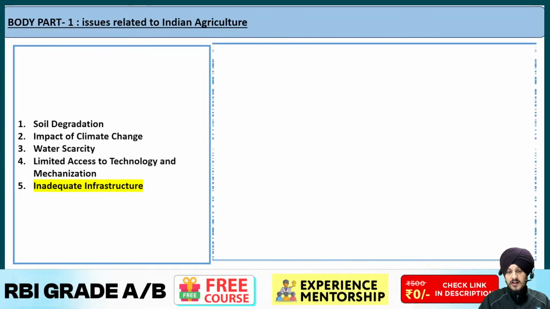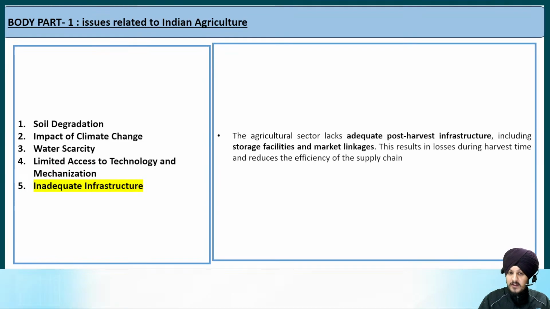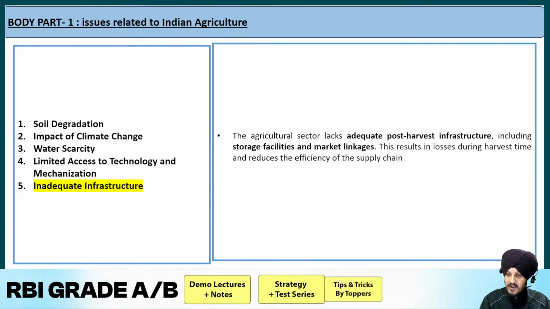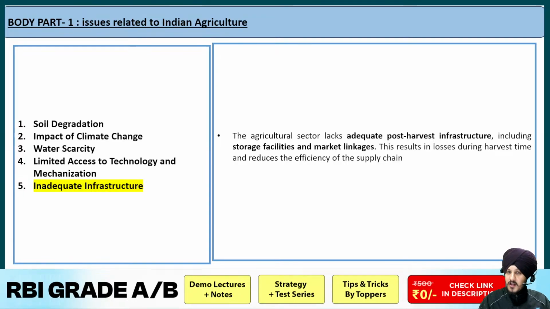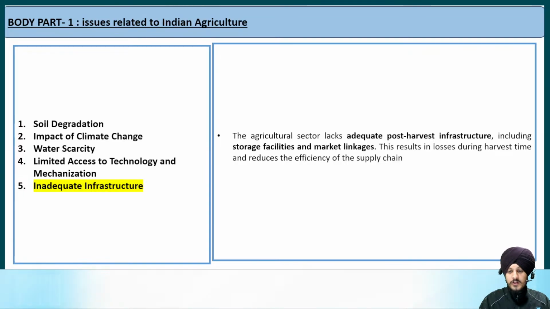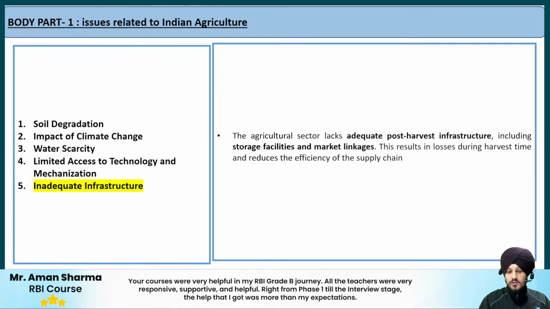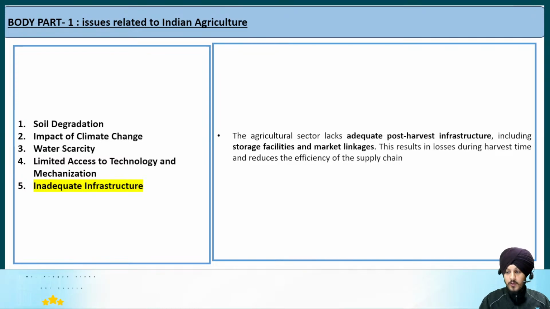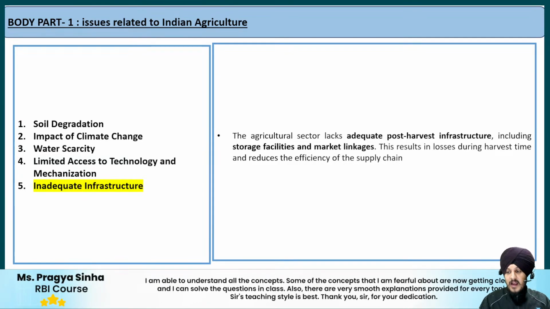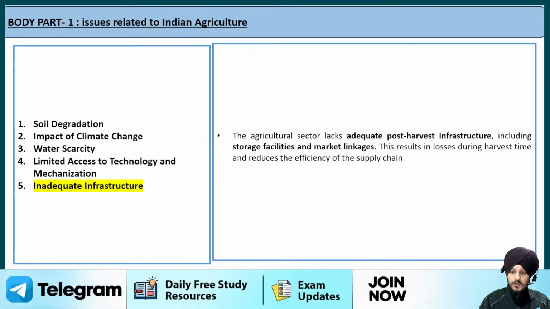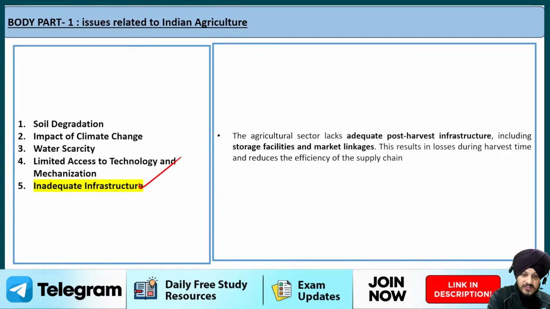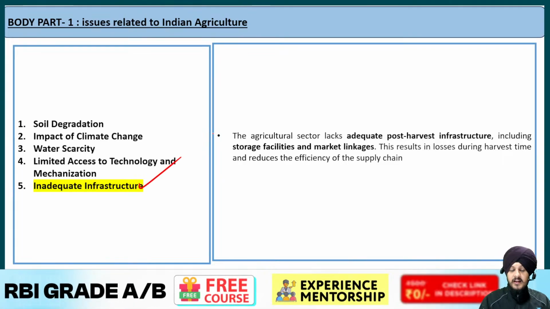Now the next point is regarding inadequate infrastructure. Infrastructure is also a problem, be it post-harvest infrastructure, storage facilities or market linkages. These challenges arise because of the lack of adequate infrastructure in the agriculture system. And what does it lead to? It leads to losses during the harvest time, and it also reduces the efficiency of the overall supply chain. So this is another challenge for the Indian agriculture system.